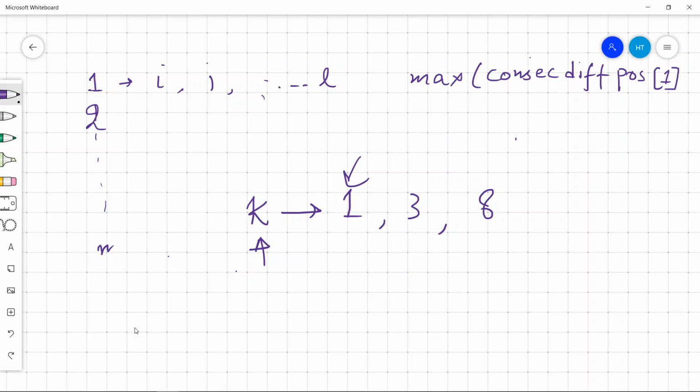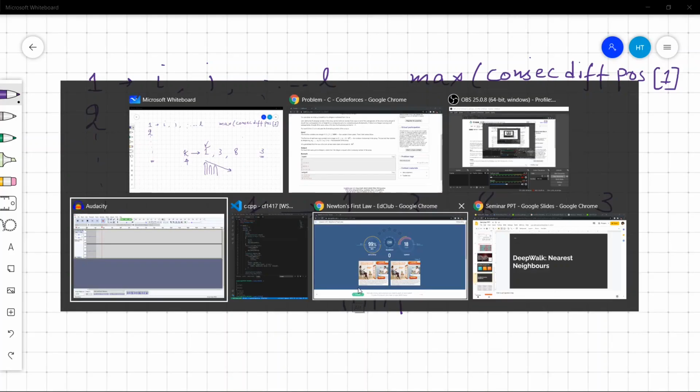And back to the first observation, we declared that if we have calculated till K and the answer is, let's say 3, then we will have no K greater than this K whose answer is greater than this 3. So we have to maintain the minimum as well. Because it is always going to be a non-increasing sequence like this, it will always decrease or remain the same. So let's see the code now.